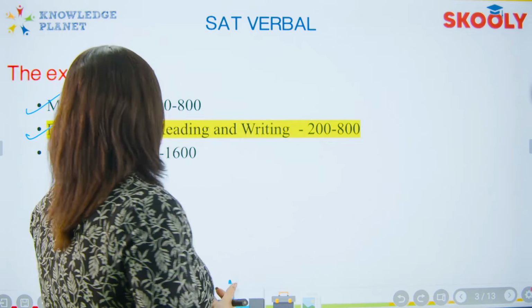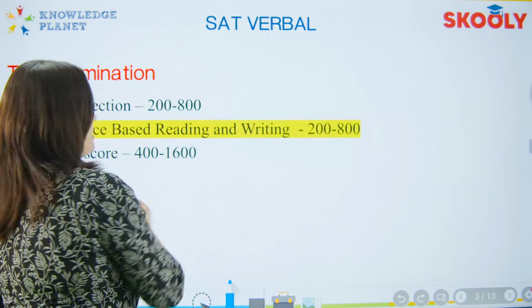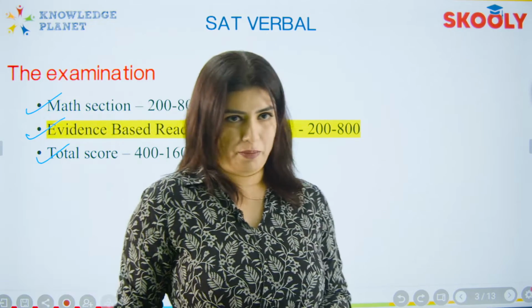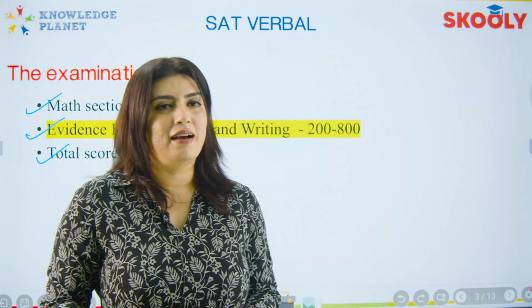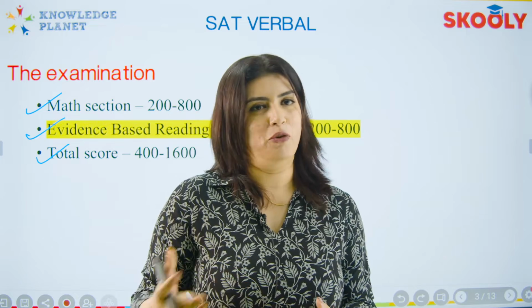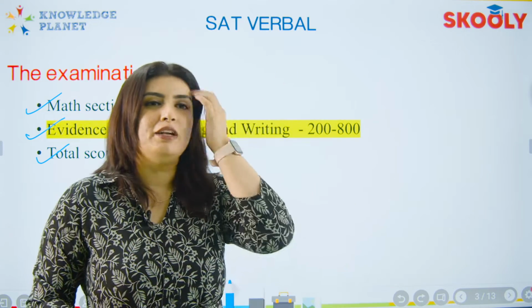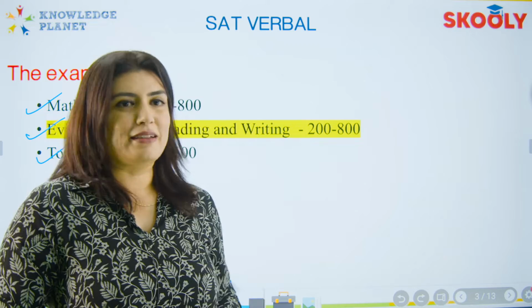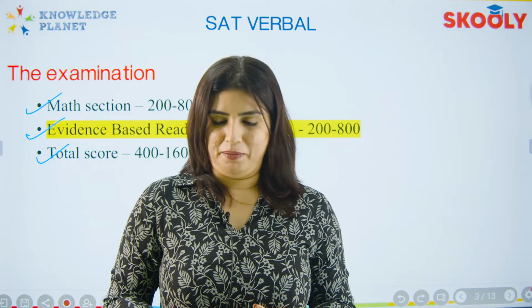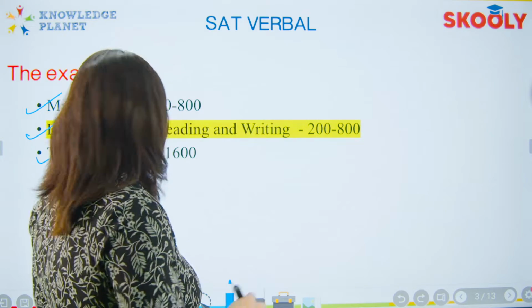So the total score in the SAT is 1600 that you can score. Good scores are anywhere above 1400 to the 1450 criteria. That is, if you're looking to get into your A grade colleges, if you have certain Ivy Leagues in mind that you want to join, those are the scores that you are looking to attempt. Going ahead.